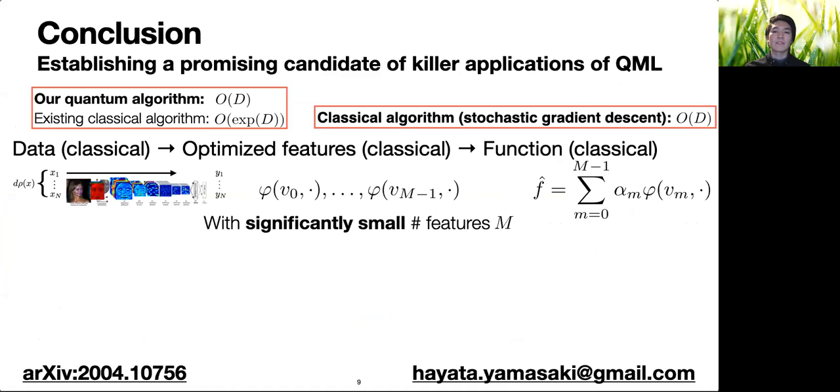Consequently, our results lead to a promising candidate of killer applications of quantum machine learning with broader applicability by avoiding sparsity and low-rank assumptions. Our quantum algorithm achieves an exponential speedup in sampling random features from the optimized distribution to achieve the learning with significantly small number of features. We can combine our quantum algorithm with classical convex optimization by stochastic gradient descent to achieve the learning as a whole without canceling out our exponential speedup.